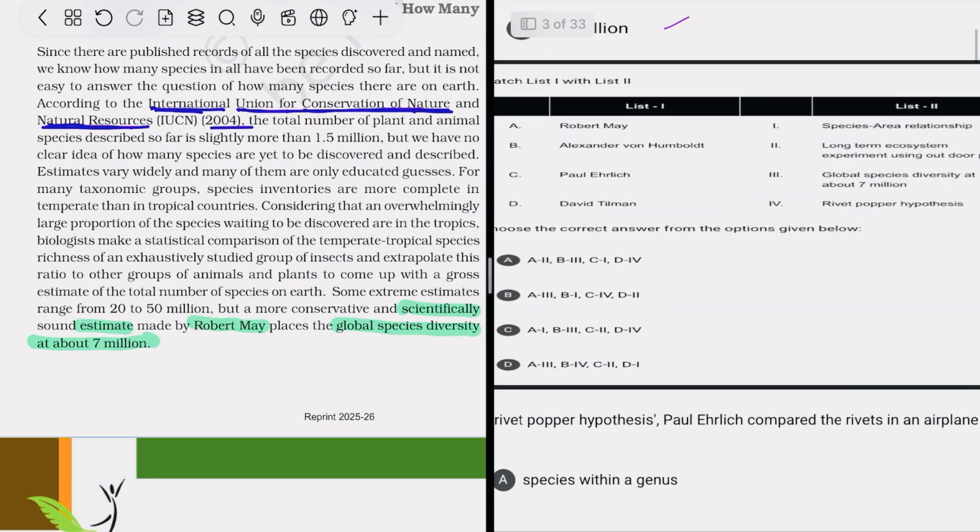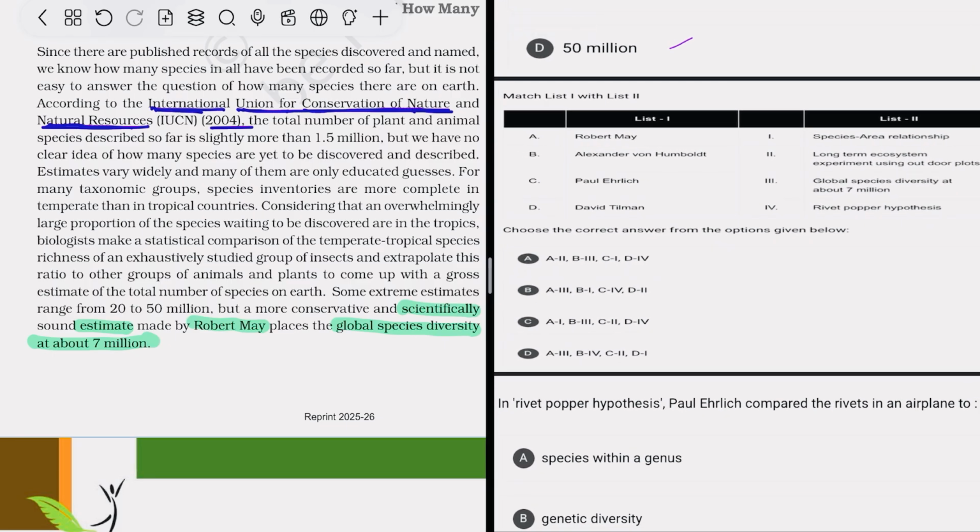After that, there is a match the following question. Robert May, as we know, analyzed the global species diversity scientifically, which is about 7 million. So the third is correct. Alexander von Humboldt gave the species-area relationship, so option A 1 is correct.